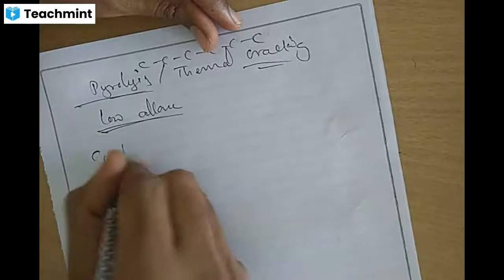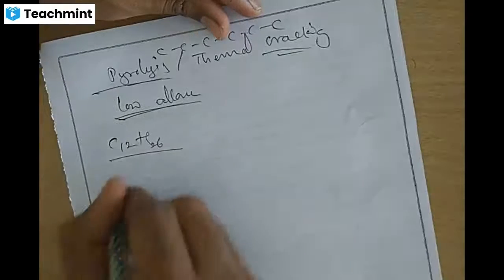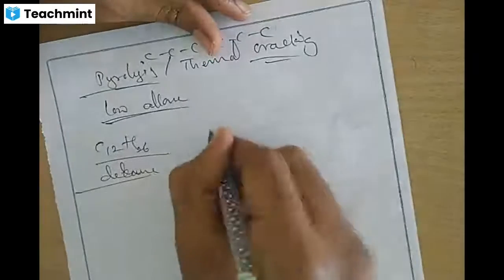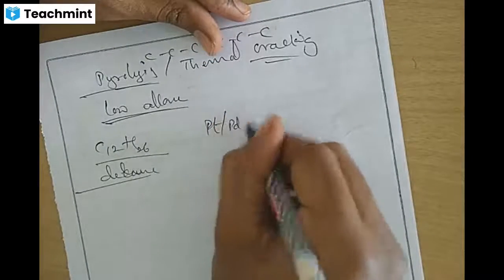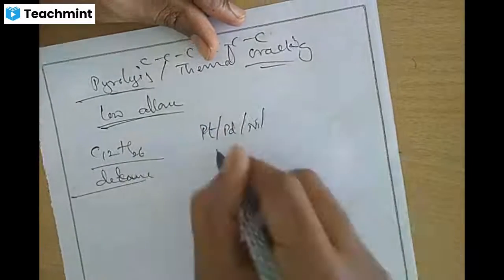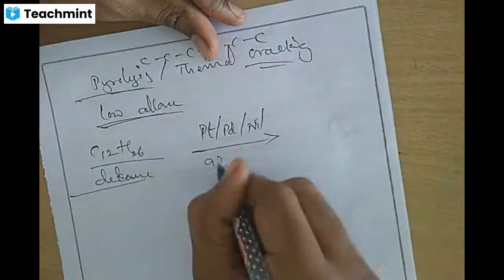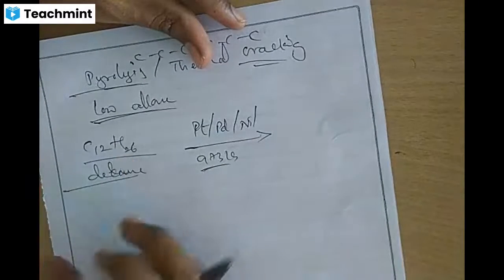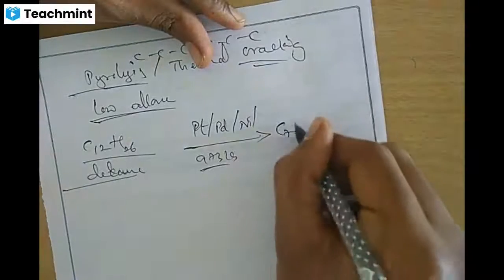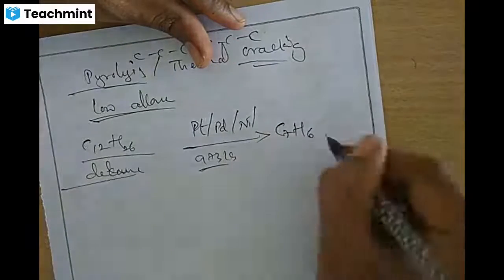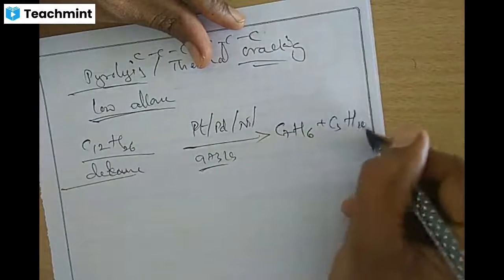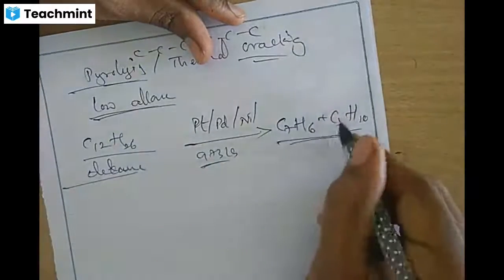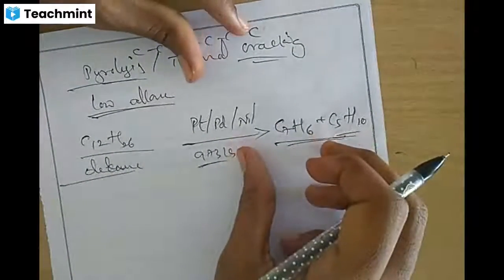Example, C12H26 is called dodecane. Higher, C12 carbon. This will be treated with platinum, palladium or nickel catalyst at 973 Kelvin, higher temperature. This C12 compound splits into C7H16 and C5H10 compound, another product. So the C12 compound splits, forming smaller compounds.